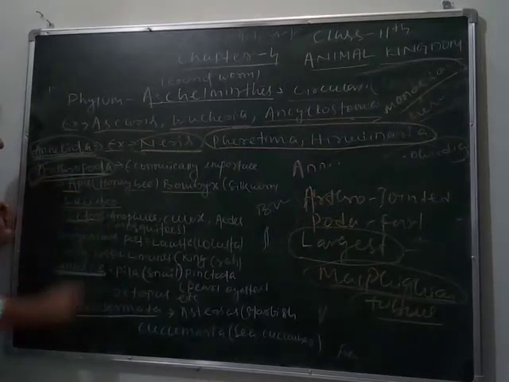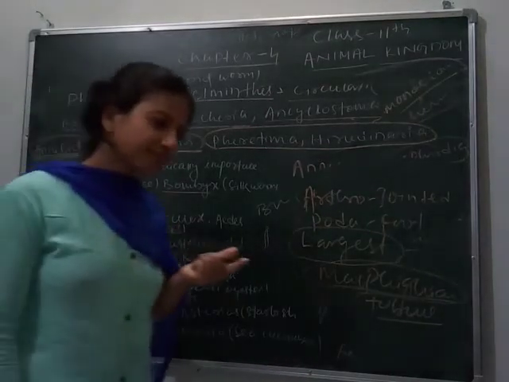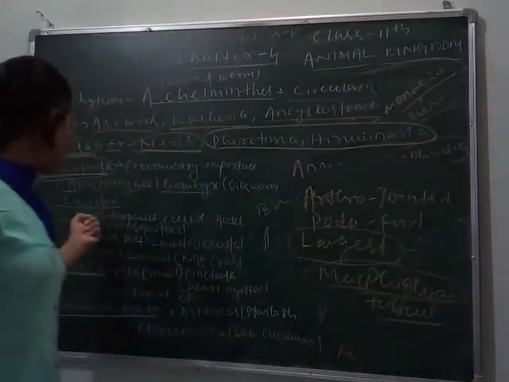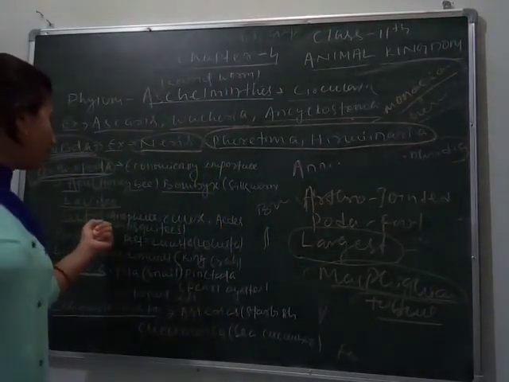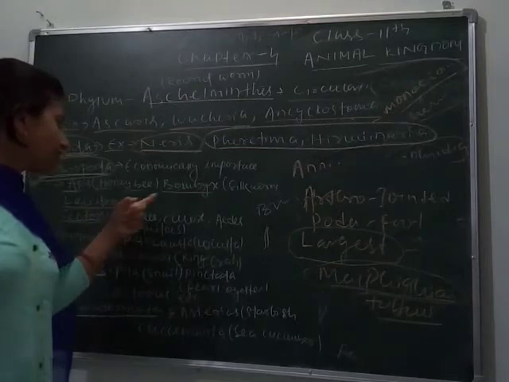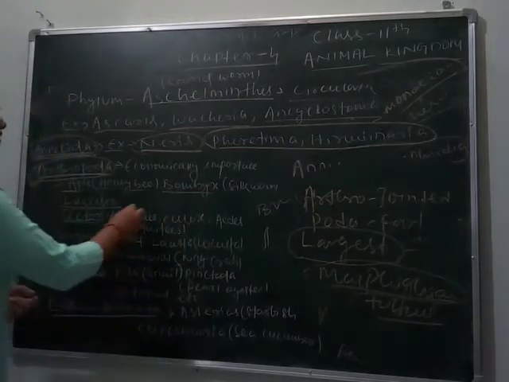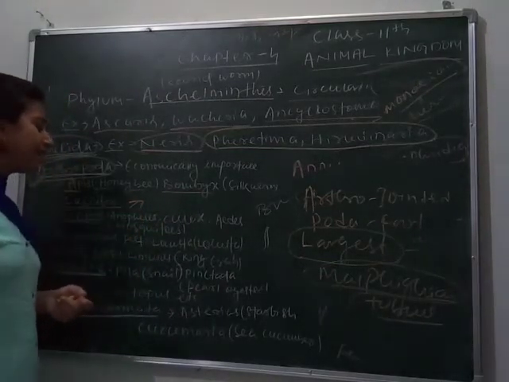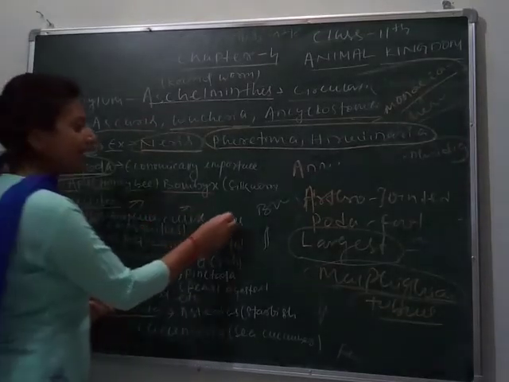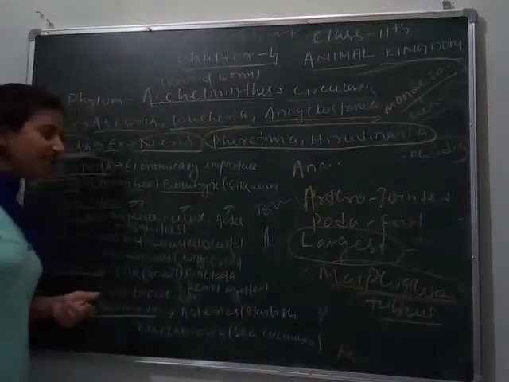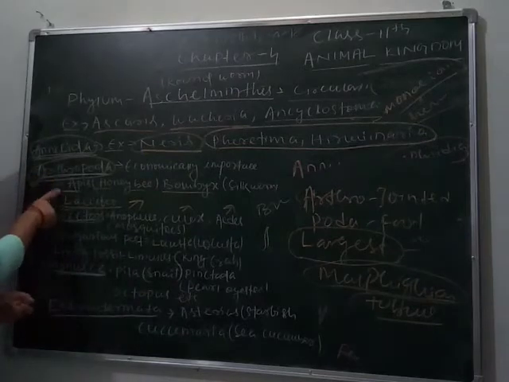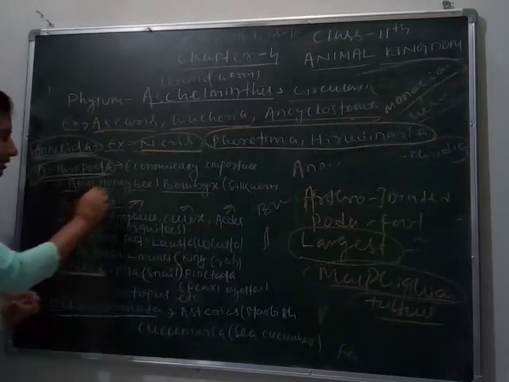Next, some of them act as vectors. Vector means the carrier of disease, like the mosquitoes Anopheles, Culex and Aedes. Anopheles is responsible for causing malaria, Culex for filaria, and Aedes for dengue and chikungunya. So the species of arthropods also act as vectors.